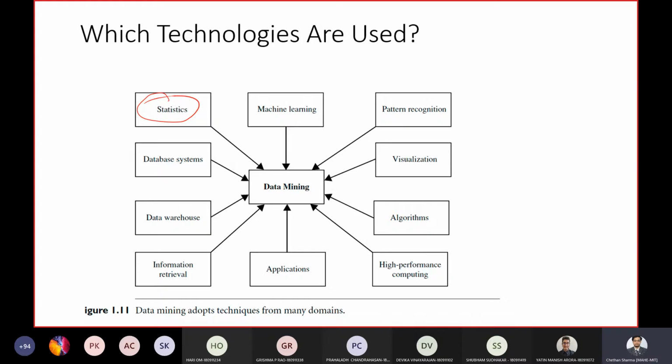So you can use statistics to develop tools which can be used for prediction as well as forecasting. These statistical models can also be used to summarize or describe a collection of data. So these are a few technologies. Basically, the mathematical model which is built using statistics can be one of the technologies employed in data mining. The statistical methods can also be used to verify the results which you have got after doing the data mining.